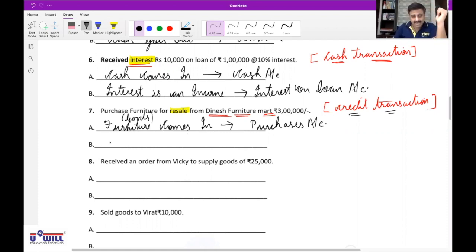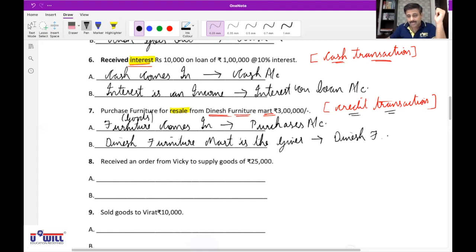Dinesh Furniture Mart is the giver. It affects which account? Dinesh Furniture Mart account.